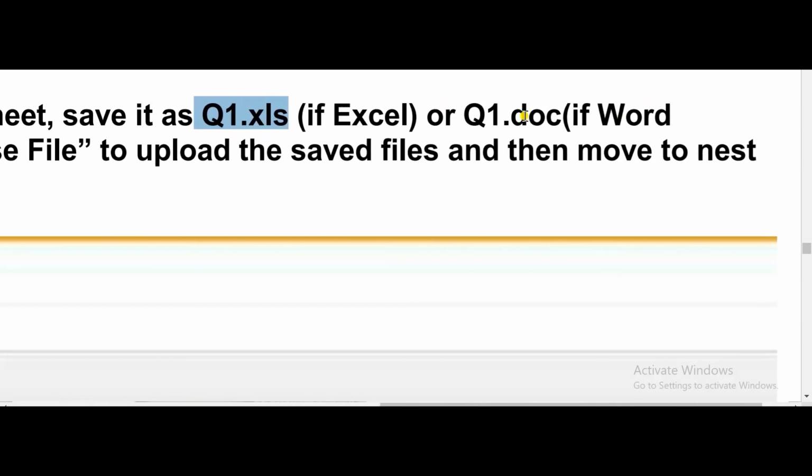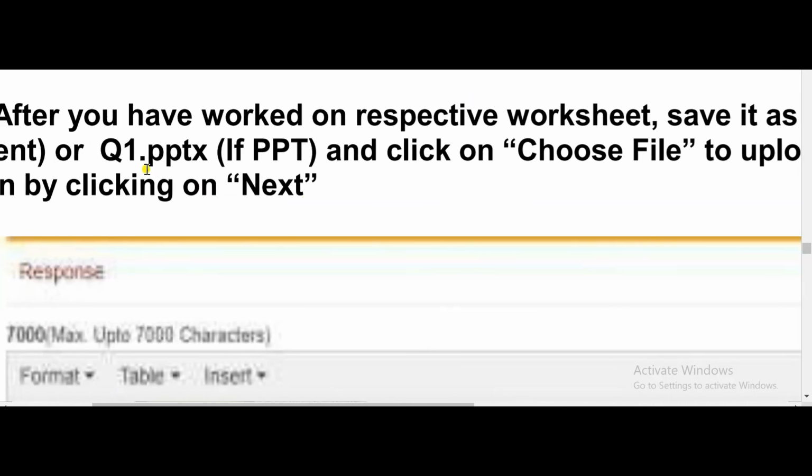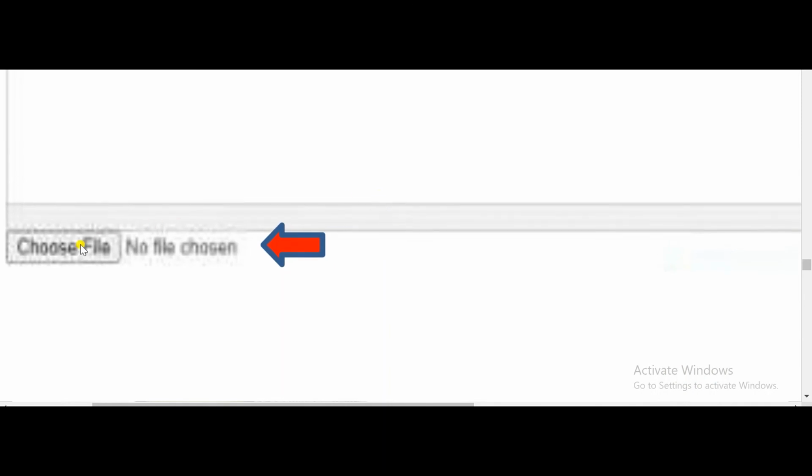Suppose it is a Word document, so you need to type the question number, then .doc. If it is PPT, then this is the format, q1.pptx. Before clicking on next, you have to choose the file. If you have saved it, then you have to upload it. After that, you need to click on next to go to the next question.